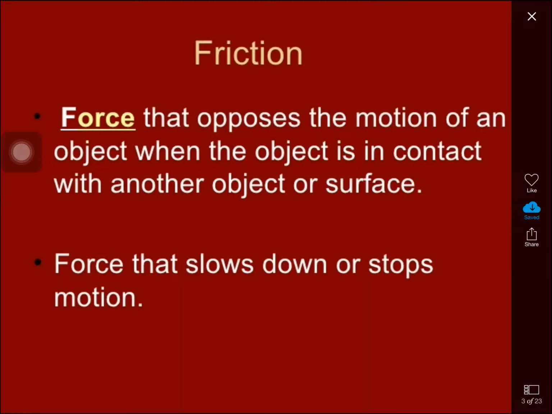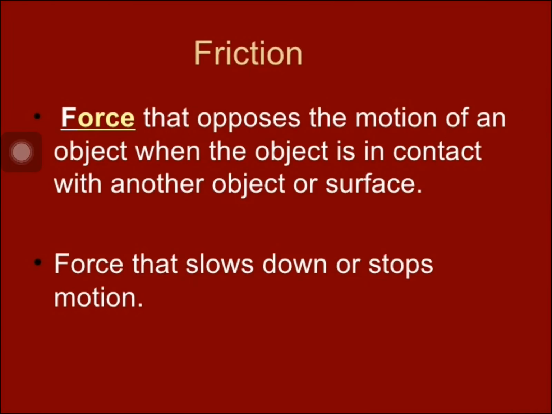See here, what is friction? It is the force that opposes the motion of an object when the object is in contact with another object or surface. You know that the force active between two surfaces is called friction. So it is a force that slows down or stops motion.